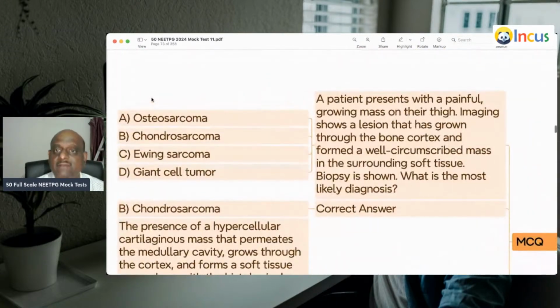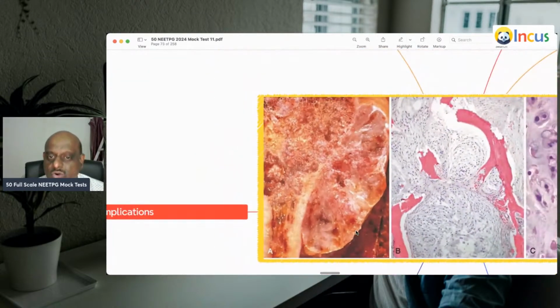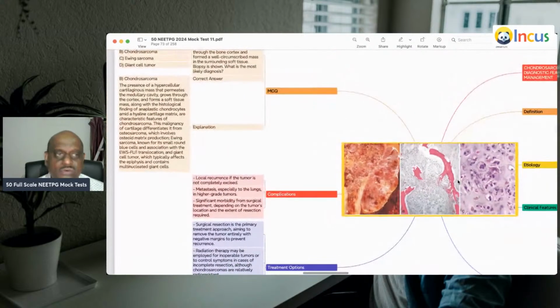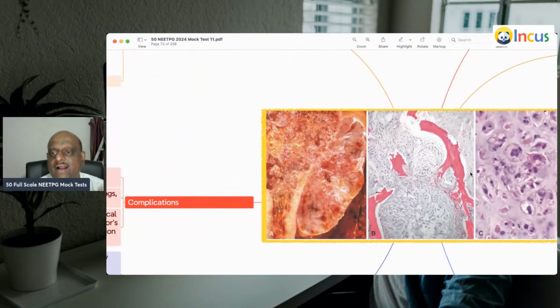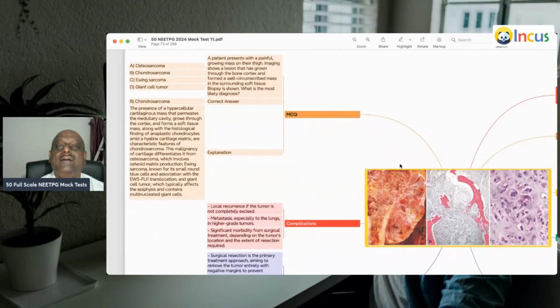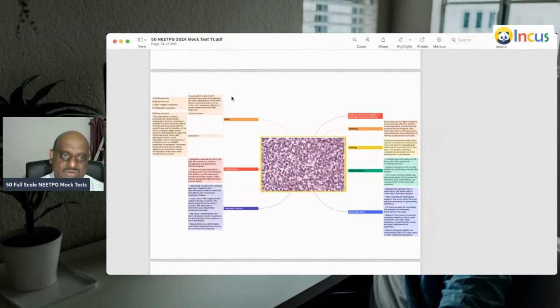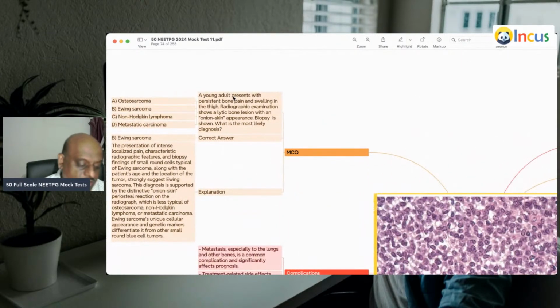A patient has a painful growing mass on her thigh, and the gross appearance and histology have been shown to you. So a hypercellular cartilaginous mass that is permeating through the medullary cavity, growing towards the cortex and forming a soft tissue mass with anaplastic chondrocytes and a highly cartilaginous matrix is suggestive of chondrosarcoma, which you need to be able to recognize based on the gross appearance.